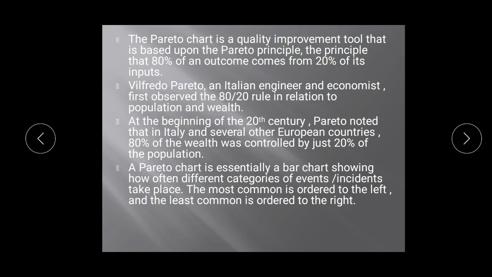A Pareto chart is essentially a bar chart. It is a basic bar chart showing how often different categories of events take place, where the most common is ordered to the left and the least common is ordered to the right. The most common, which are currently used, will be on the left-hand side, and the least common, which are not used many times, are on the right-hand side.